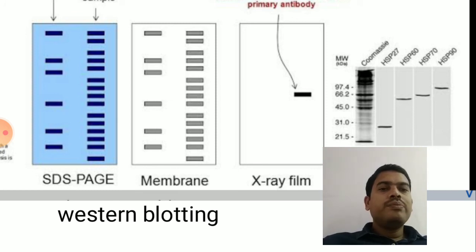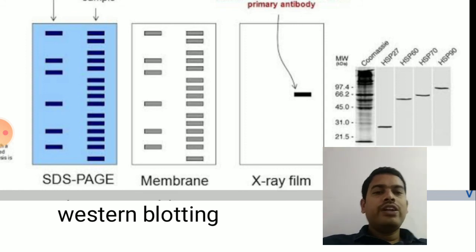So you can clearly see the protein bands. That means the radio labeled antibodies play an important role in forming bands on the X-ray film. So that is the autoradiography technique.